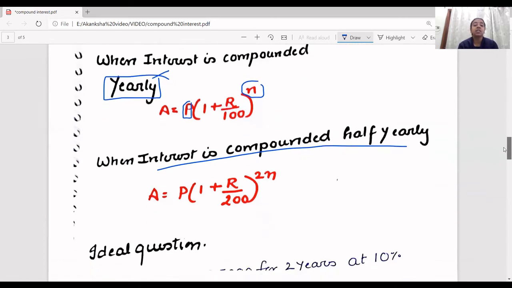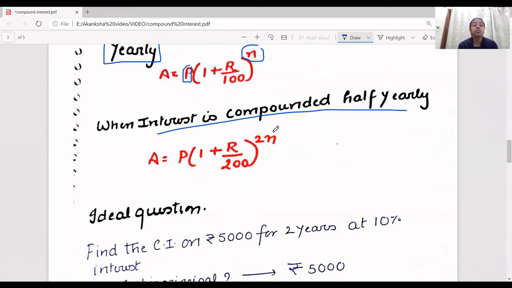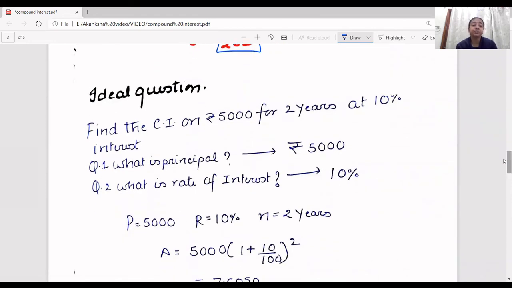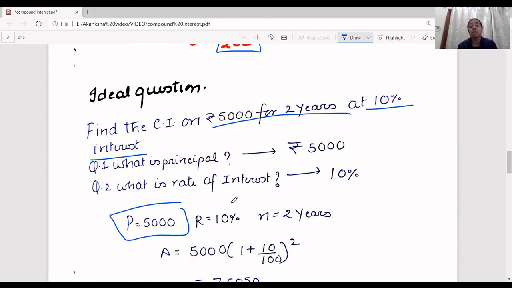Similarly, for half yearly, we write 2n in the power, and in the lower part we write 200. So let's solve the questions for both the formulas. Find compound interest on 5,000 for 2 years at 10% interest. So let's see how we do it. The principal amount is 5,000. The rate is 10%, and the time duration is n.